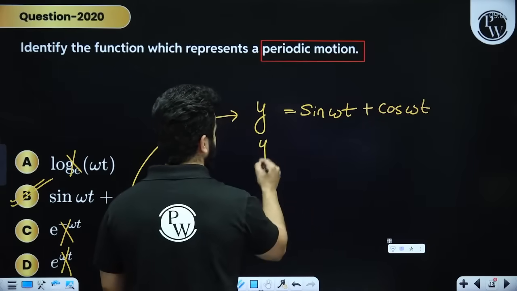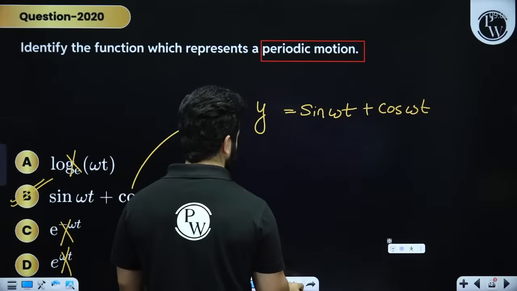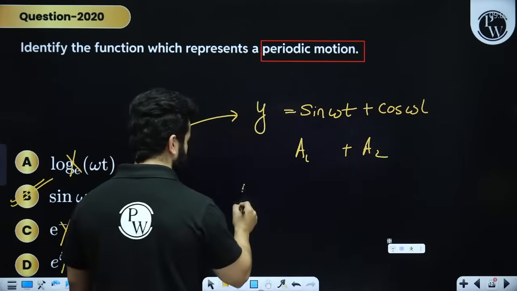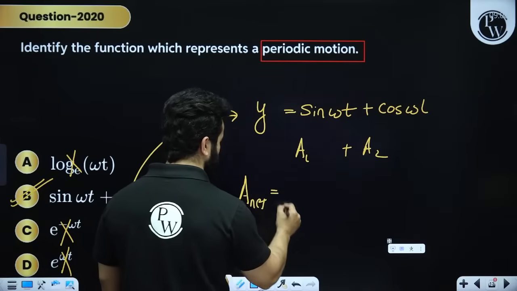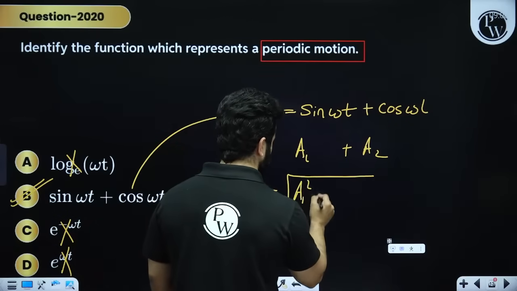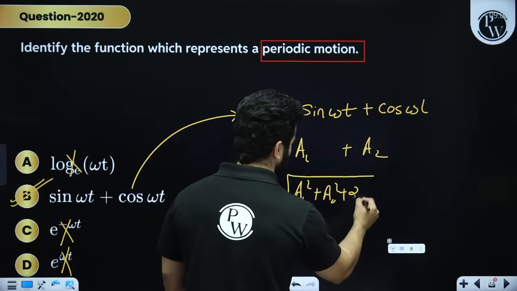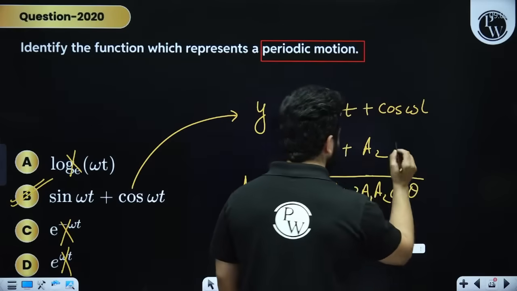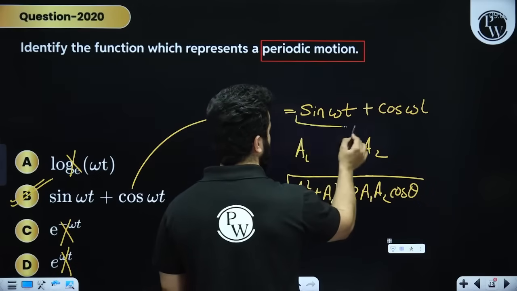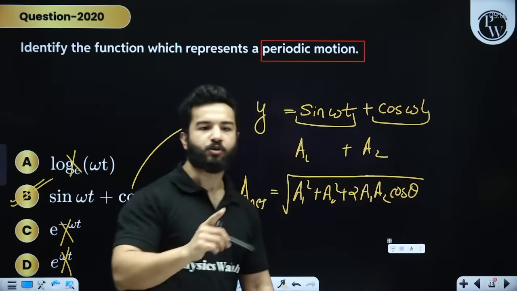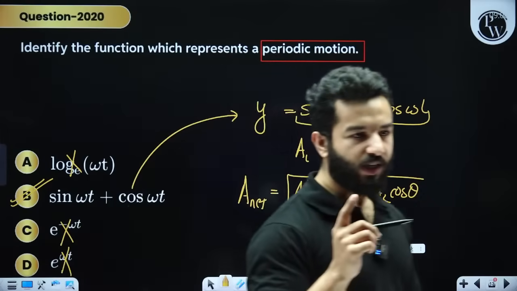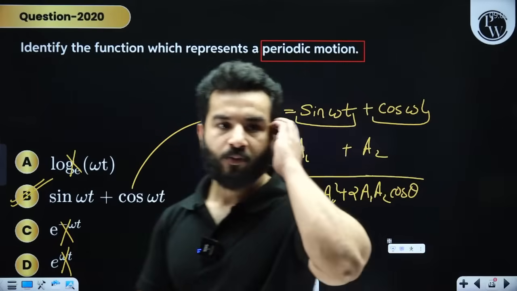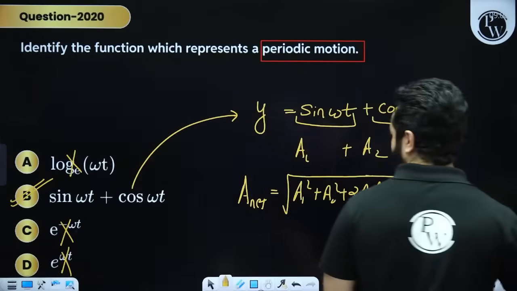So relate it with, let's suppose amplitude of this one is A1, amplitude of this one is A2. So please remember net amplitude formula is under root of A1 square plus A2 square plus 2A1 A2 cos theta. And please remember, when I say cos theta, we need to convert these two into same types of function, right? Clear? Everything's clear, my dear friends?